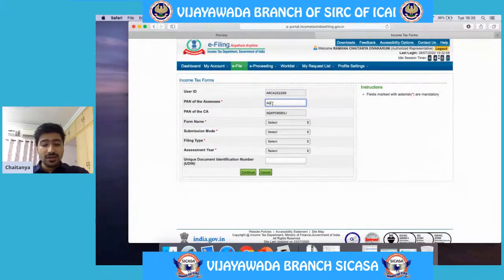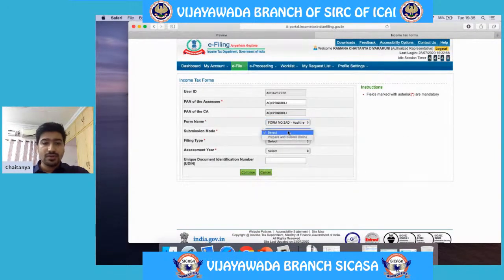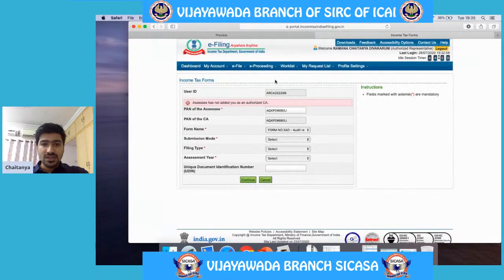Here, if we enter the particular PAN number of the SSE, select the form, select the submission mode, filing type, and then the assessment year, and then our UDIN number, and then click this button, continue. Since I haven't given the authorization here, this is not allowing me. If at all I have given this authorization, then this would have allowed me to file the form.